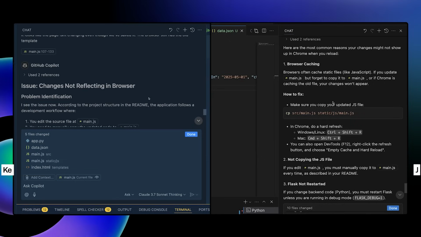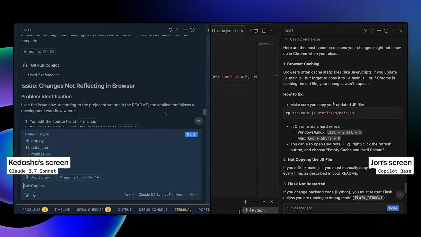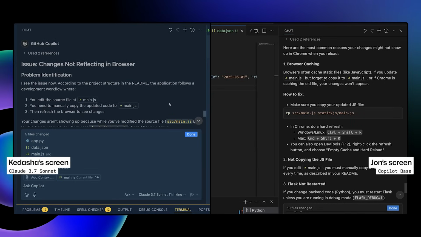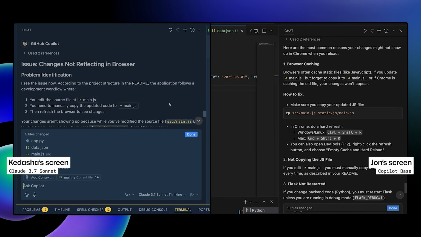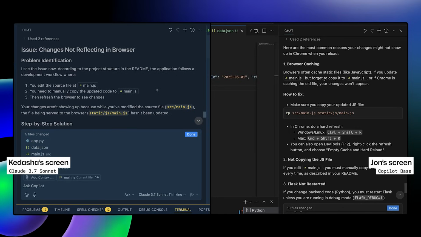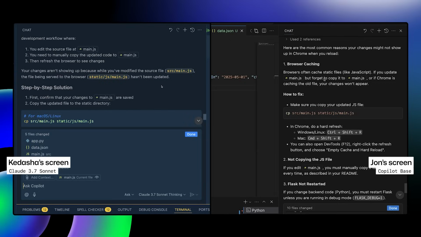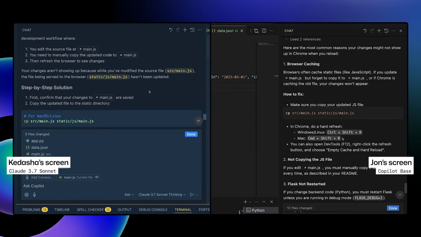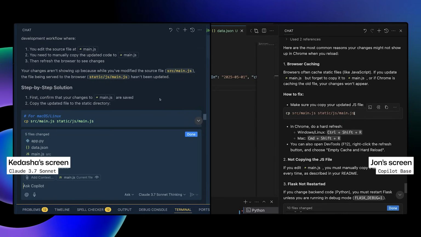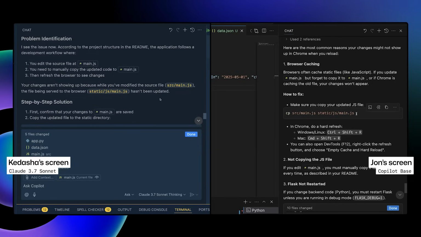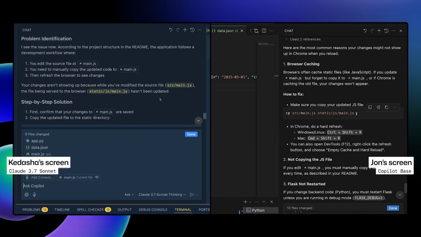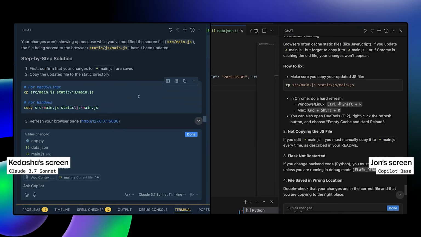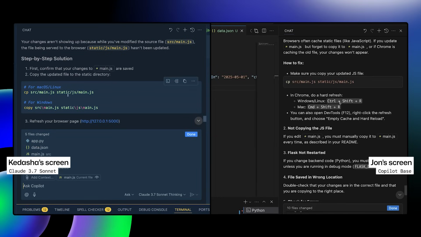All right, so you got some results. I've got some results. Refresh the browser to see the changes, because the changes aren't showing up since you modified the source file. And then what's your step-by-step solution? These are almost identical. This is great. I'm looking at Claude 3.7, you're looking at GPT-4.1. They both said first make sure that the changes are actually there and copy your main JS file into the static directory. And then yours gave us the commands to copy for Windows and Mac. Very, very good.